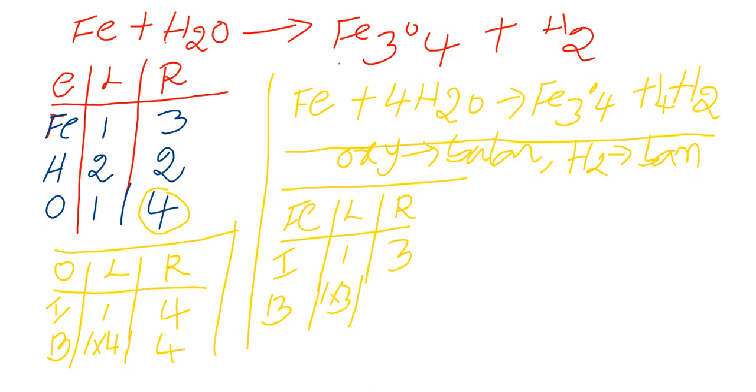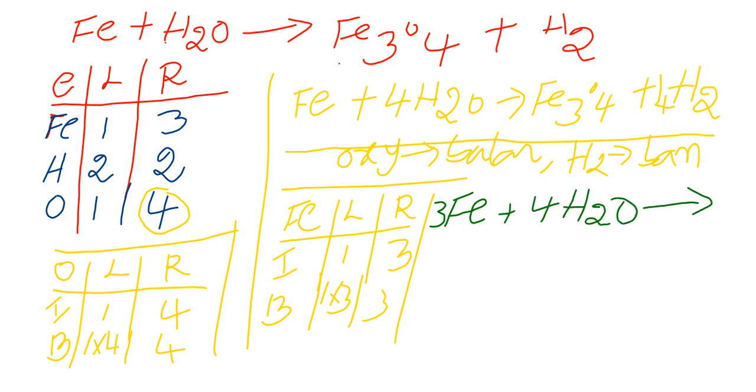Now the equation is 3Fe plus 4H2O gives Fe3O4 plus 4H2.